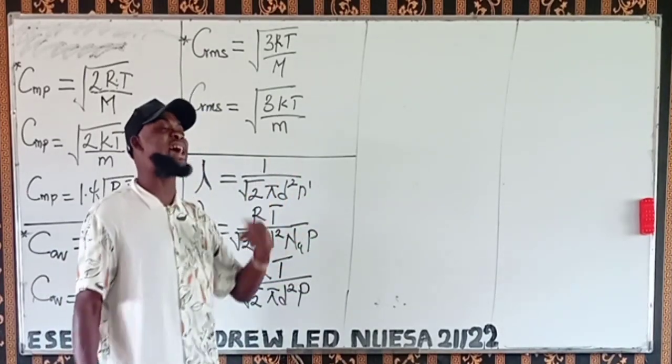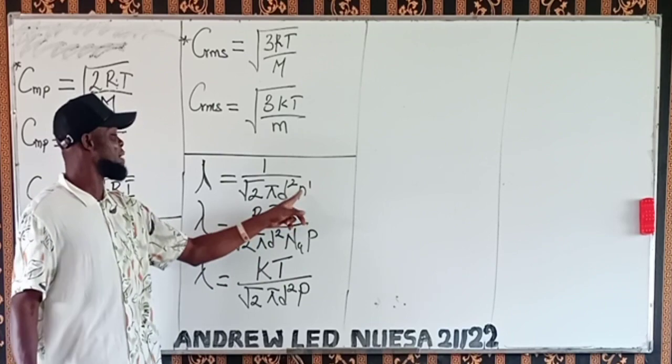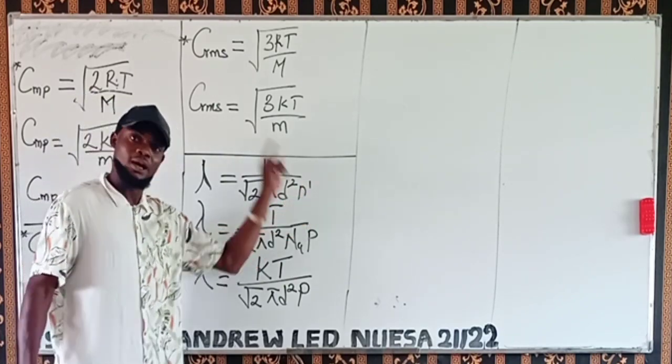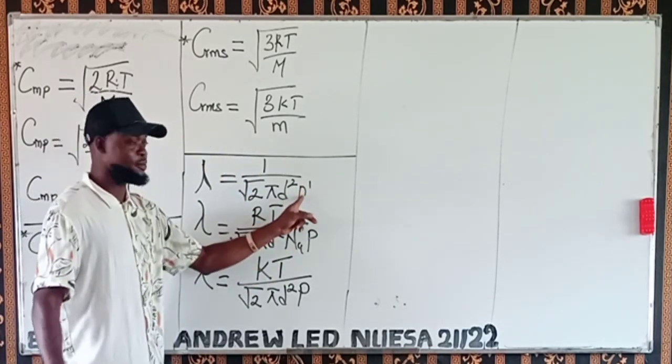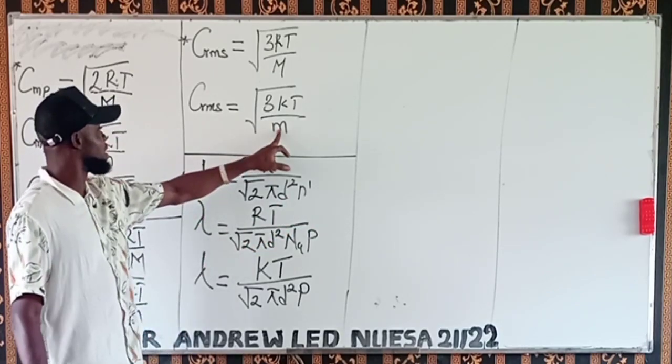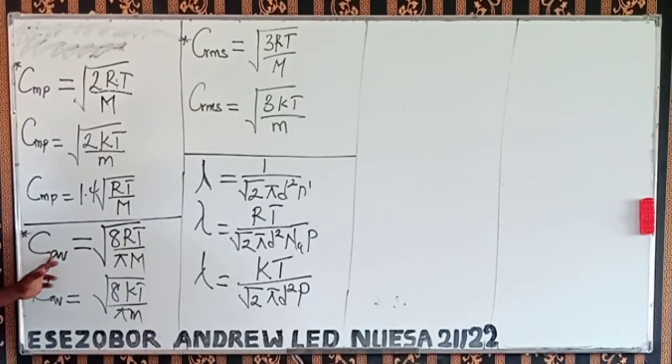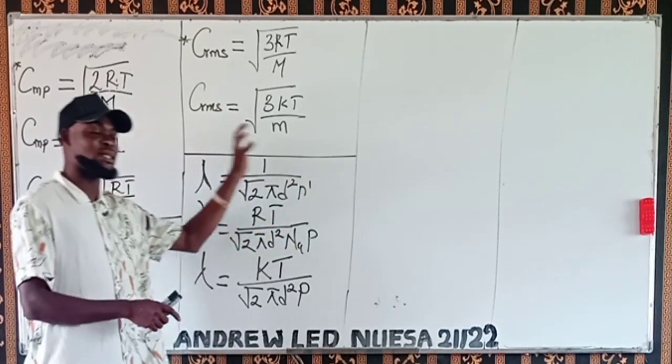But this one is per volume. This one is the number of particles per volume, or the number of molecules per volume. That's what we have here. That is one, that's M prime. Then I told you the meaning of this: this is root mean square speed, this is average speed, and this is the most probable speed. So ensure you write everything down.